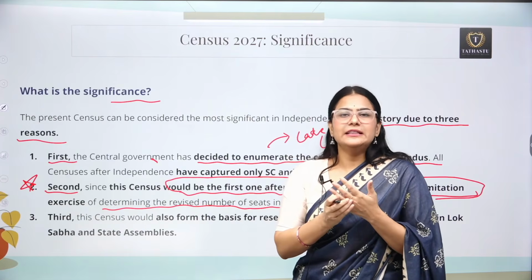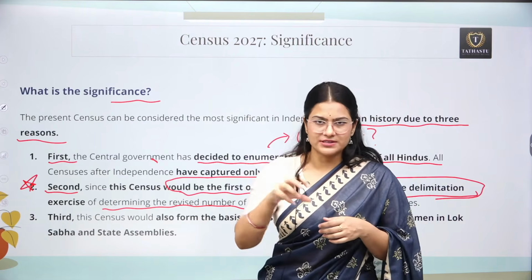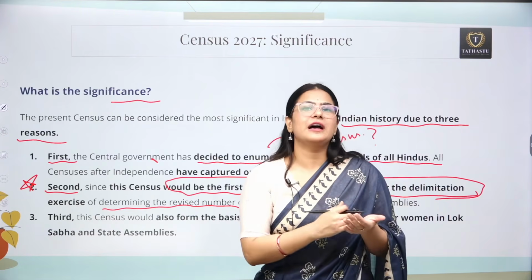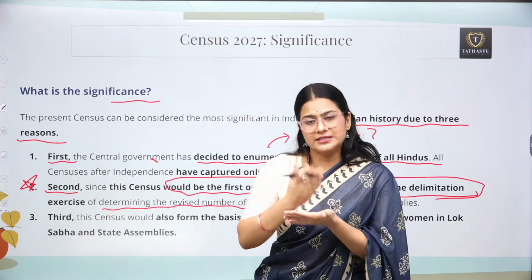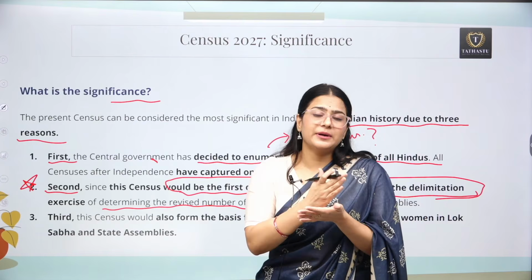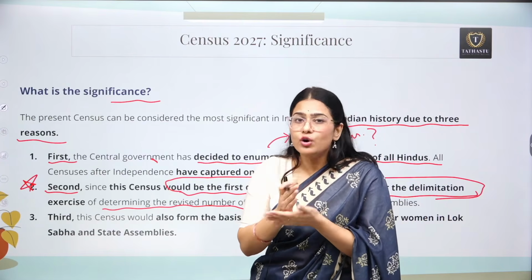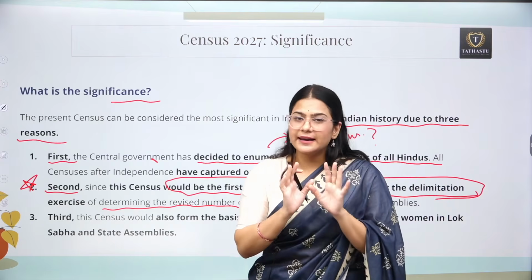We all know that delimitation is where we identify the constituencies, okay, which particular state is going to have how many Lok Sabha seats. So the population actually decides: if a particular state has more population, it means the state is going to have more Lok Sabha seats. So it is actually directly proportional.